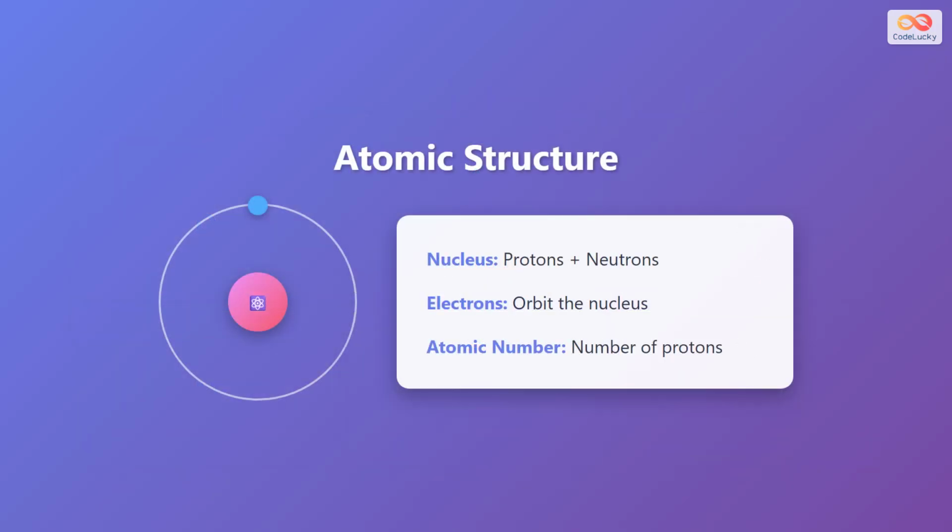Every element is made of atoms, and each atom has a specific structure. At the center is the nucleus, which contains protons and neutrons. Protons are positively charged particles, while neutrons have no charge. Surrounding the nucleus are electrons, which are negatively charged particles that orbit the nucleus. The atomic number of an element is determined by the number of protons in its nucleus. This atomic number is unique to each element and defines its identity.